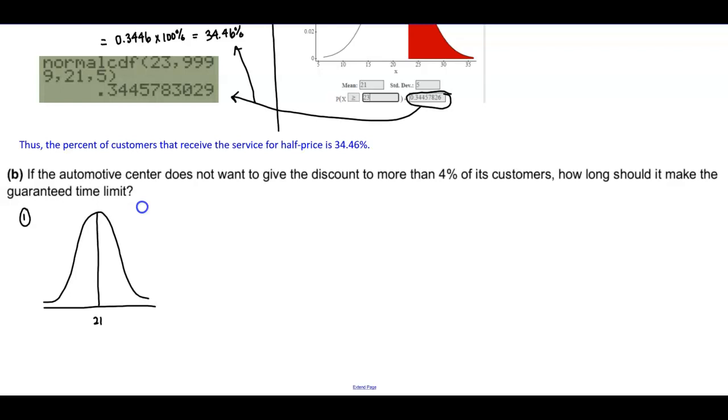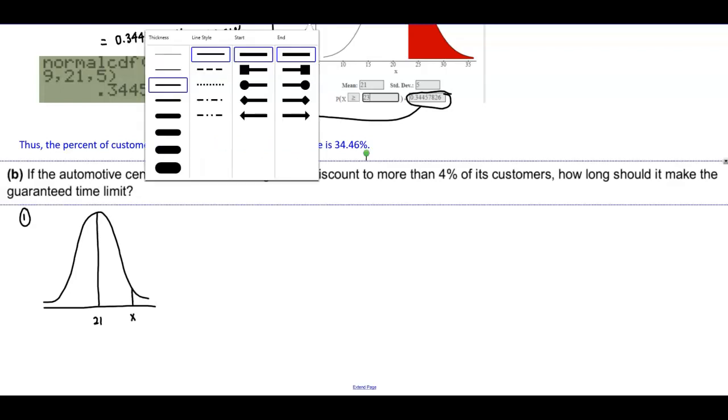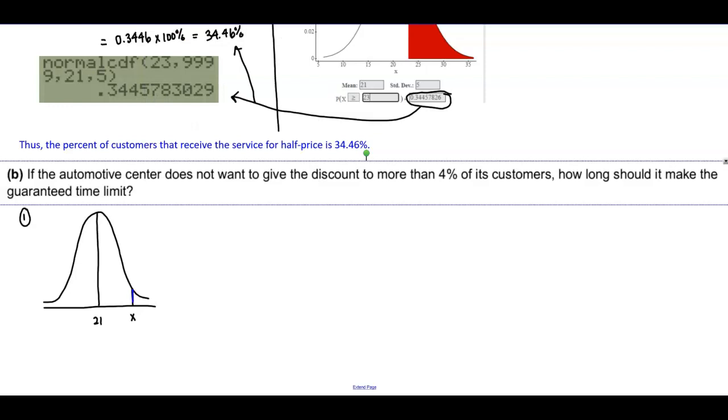So we're looking for the value of x, and the area that's given here is 4%, which is equal to 0.04.